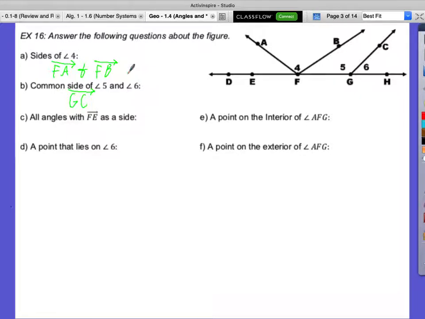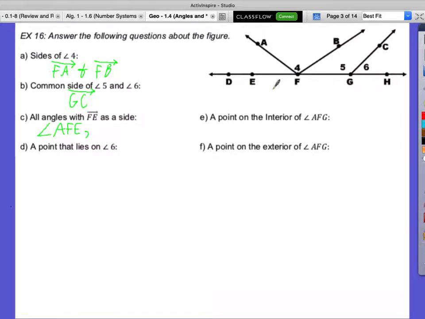C. All angles with ray FE as a side. All angles with this ray as a side. Who can give me one angle with ray FE as a side? Melissa? Angle AFE, very good. Angle AFE has ray FE as a side.